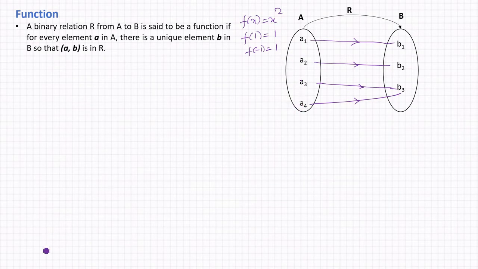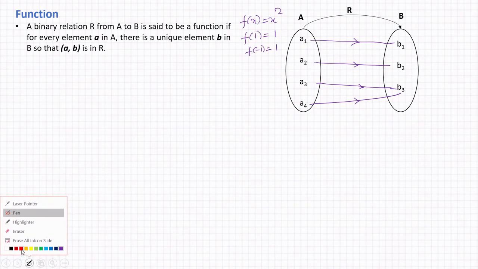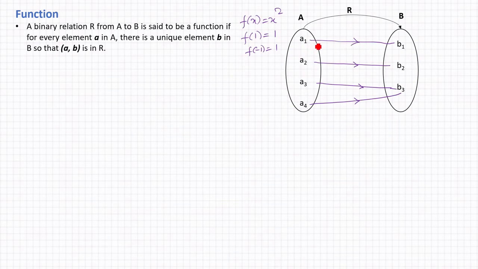But let me just slightly modify this one. Let's suppose a1 is related to b1 as well as a1 is related to b2. Then we cannot say that this relation R is a function, because here the element a1 is related to more than one element in B. In other words, a1 is not related to a unique element in B, but it is related to more than one element in B. So in this case, we will not say that this R is a function.